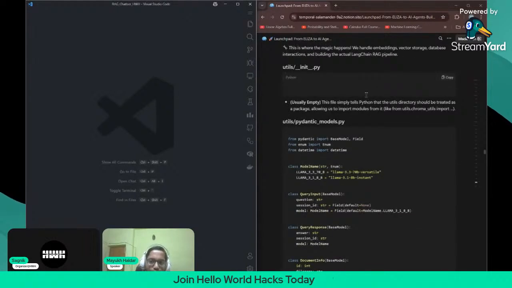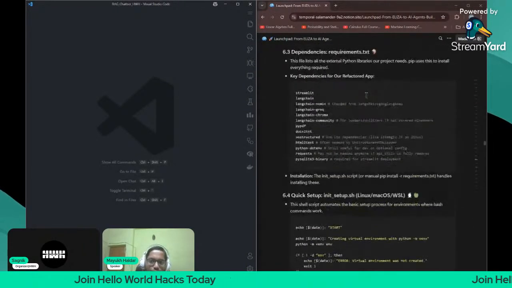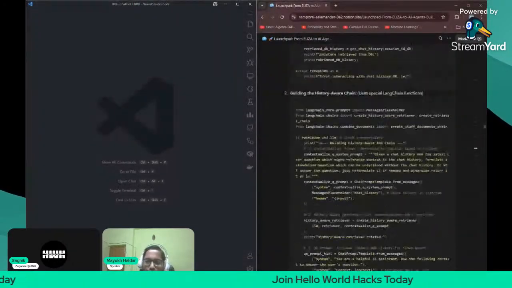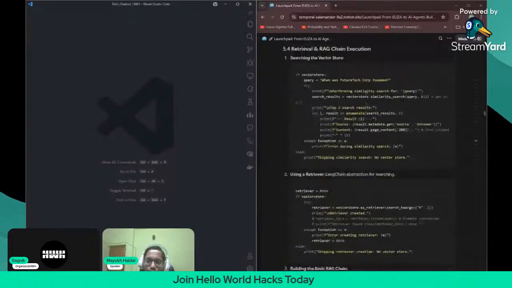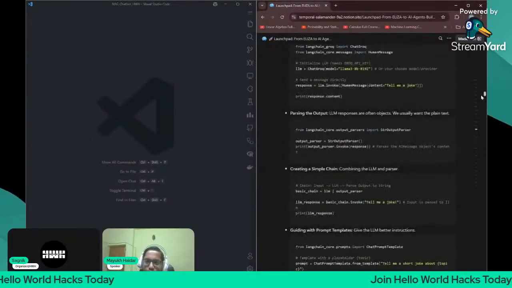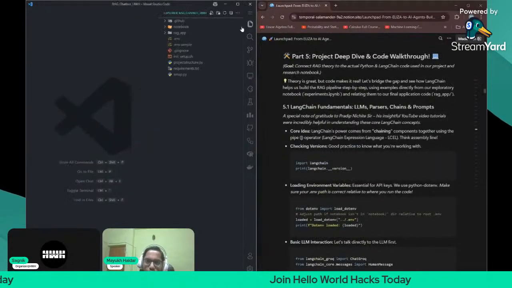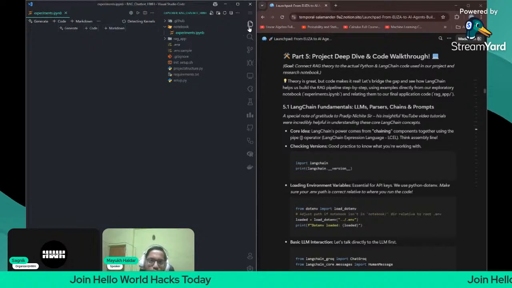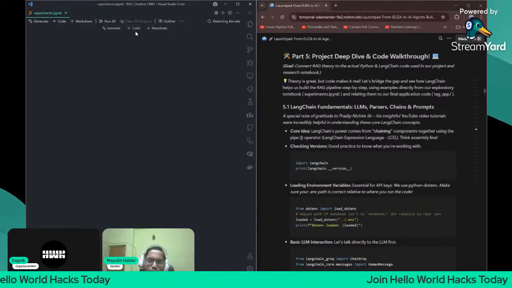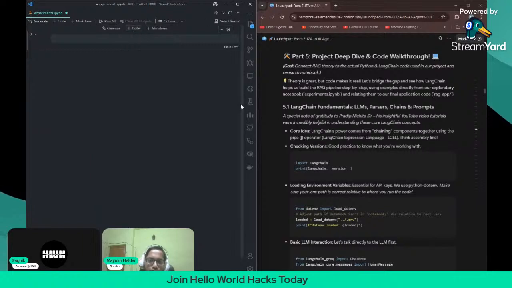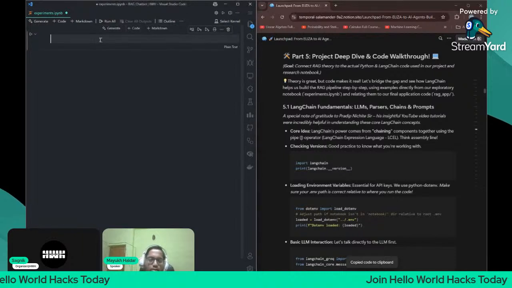So now what we are going to do is use this kind of code. But before using the code, we are going to look at the fundamentals of LangChain. For that, from here go to the notebook part, experiments.ipynb. Just open this one, then click on code, and then copy this code part and paste it here.